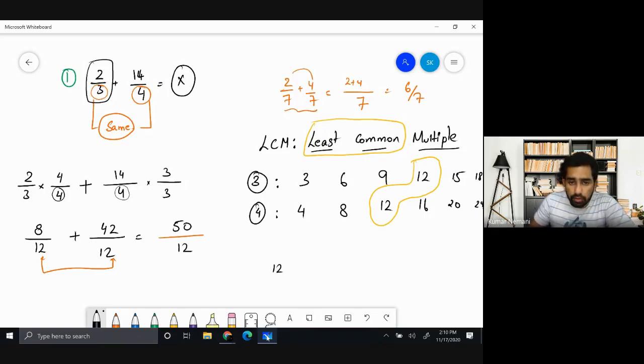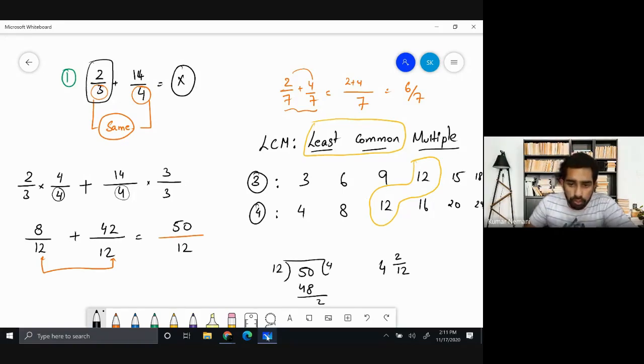So 12 goes into 50: 30 plus 12 is 42, 42 plus 8 is 50. Yeah, 50 divided by 12. 12 fours are 48, right? And then you have 2 remaining. So that is 4, 2 over 12.